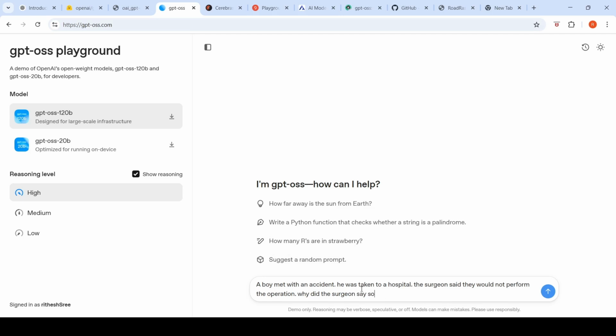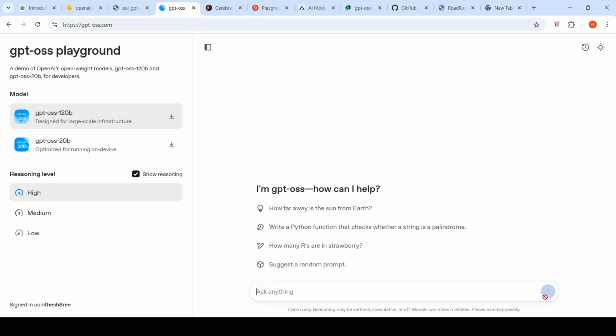So this is another question. A boy met with an accident. He was taken to a hospital. The surgeon said they would not perform the operation. Why did the surgeon say so? Very simple response, which I'm expecting, is the surgeon is a relative of the boy, and hence the surgeon is not going to perform the surgery.